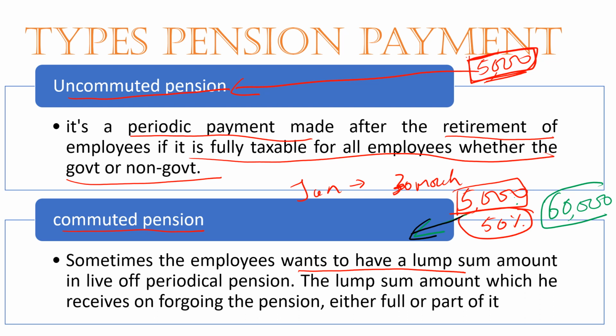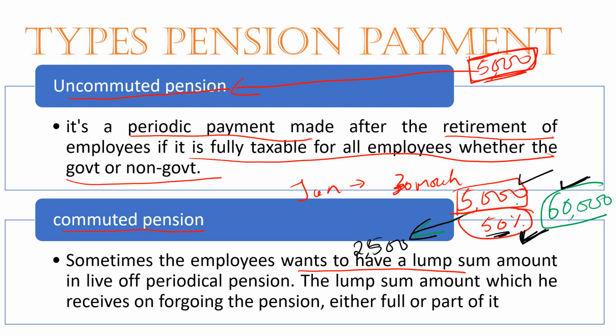If I commute 50% of it, I'll get only 2,500 pension. Earlier, I was getting 5,000 rupees as a pension. When I commute, it means when I surrender my remaining pension, I'll give this 50% to them and I'll take 60,000 rupees as a lump sum amount.